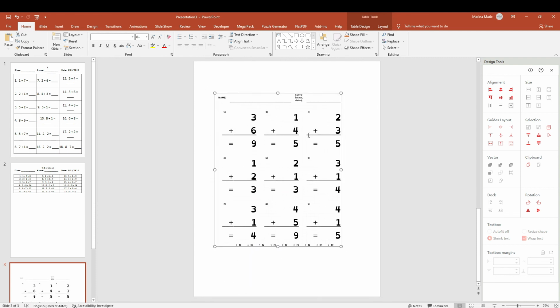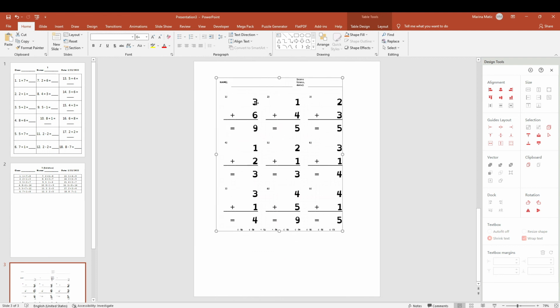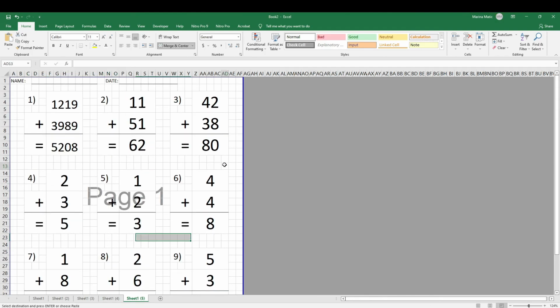So copy paste everything from Excel into PowerPoint, and now you can also edit, but of course you cannot change the numbers here. You need to copy another printable here. So if you want to add some decoration, if you want to make some adjustments, you can do that in PowerPoint. That is why I said at the beginning, it is best if you have the combo: PowerPoint for a lot of decoration options, and Excel that will generate different printable tasks. And that's it. That was the entire video.